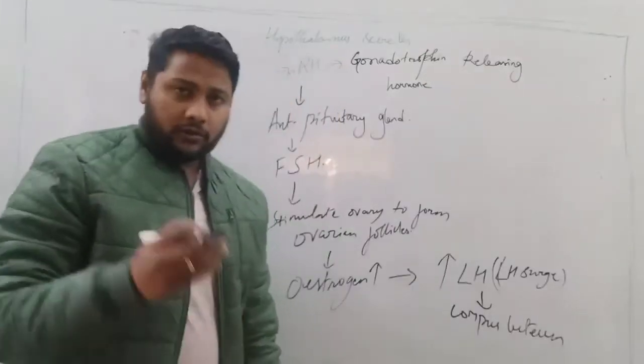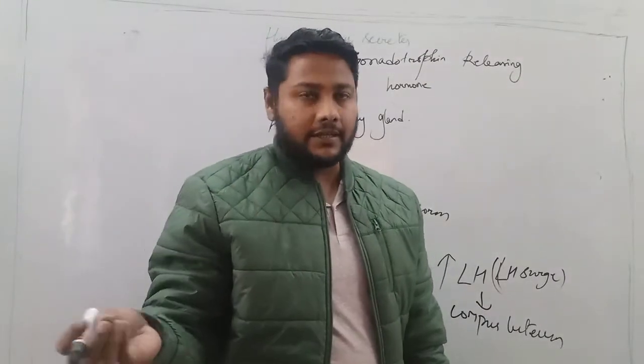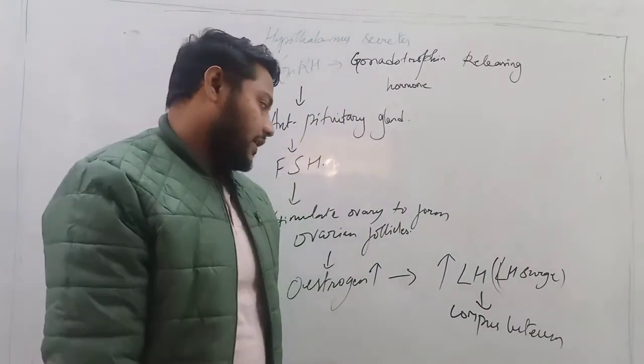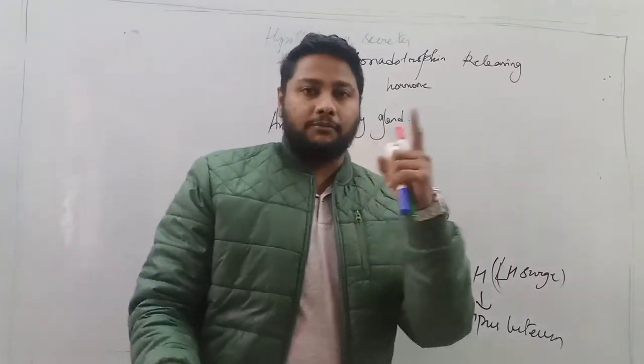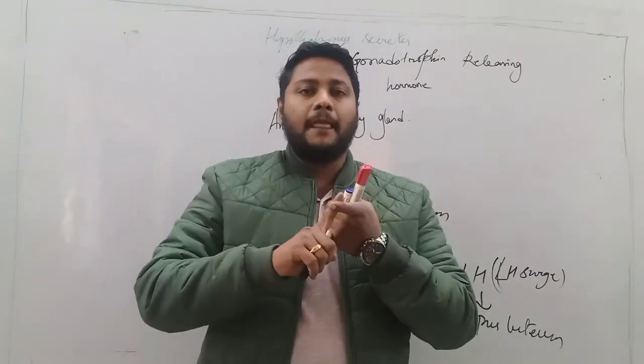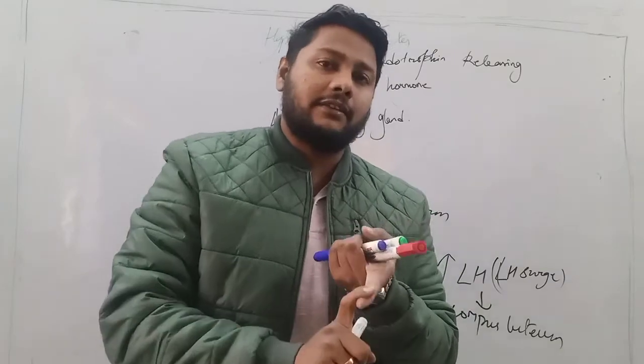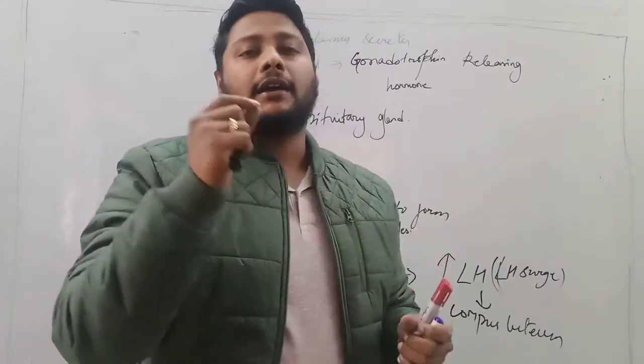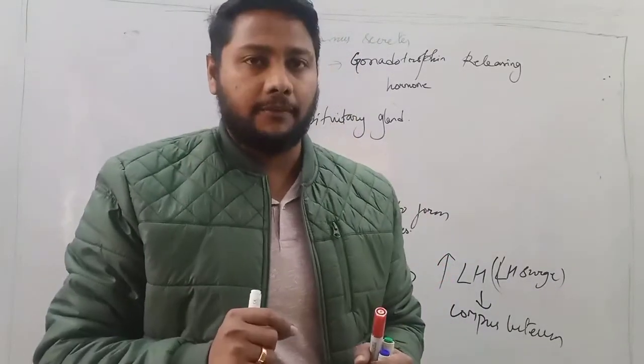Although a small amount of estrogen is also released, progesterone predominates. With the combined effect of progesterone and estrogen, a glycogen-rich mucous material is secreted.